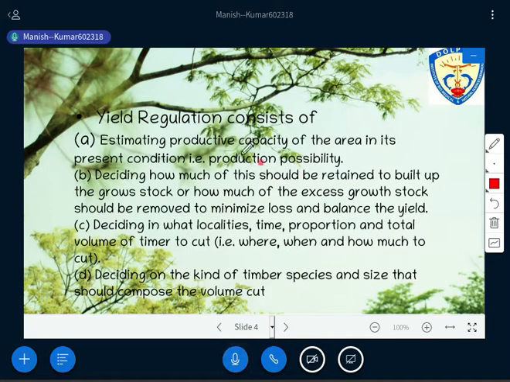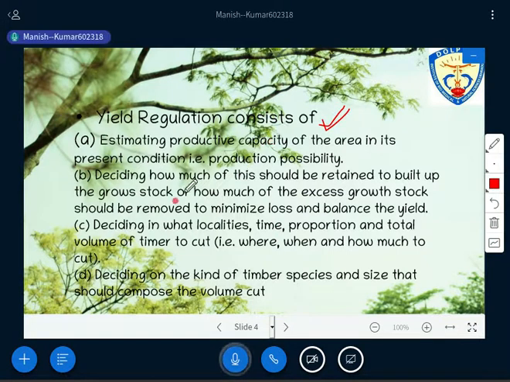Okay, now moving on to what the yield regulation consists of, right? What the things yield regulation must have, because if you have to regulate the yield, a certain mechanism needs to be adopted, right? So this is what needs to be understood here. Yield regulation consists of, it means what the yield regulation needs to have.